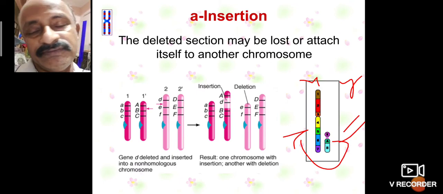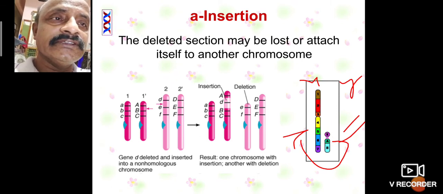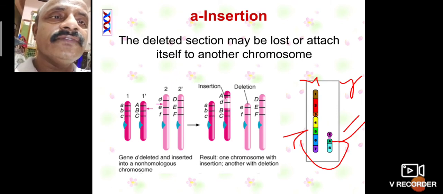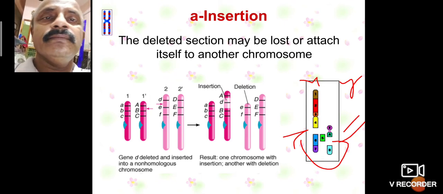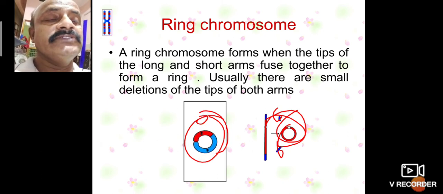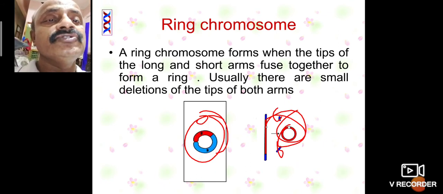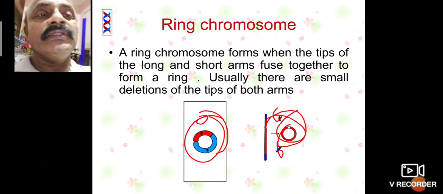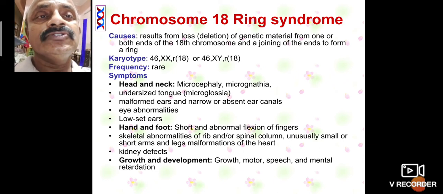The second is insertion. Insertion means a deleted section may be lost and attached to another chromosome, not inverted, the same part attached directly. Ring chromosome formation: a ring chromosome forms when the tips of the long and short arms fuse together. In chromosome 18, ring syndrome appears.